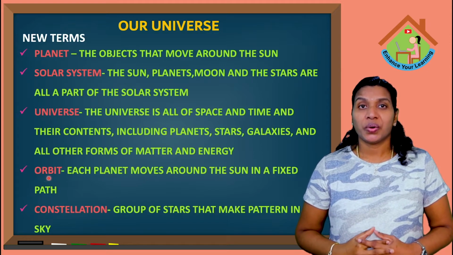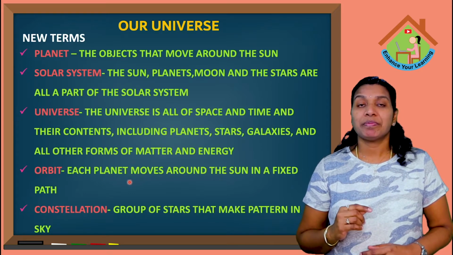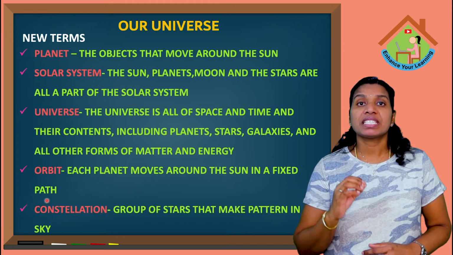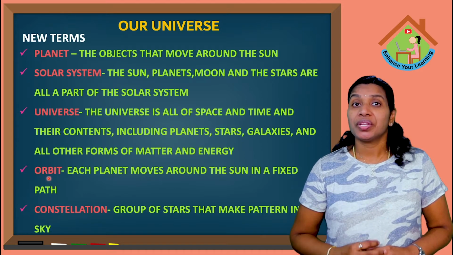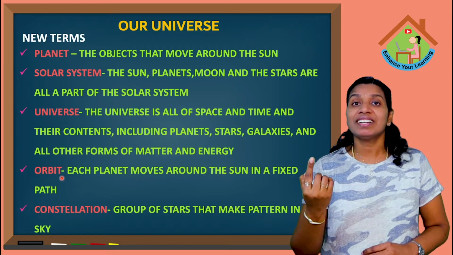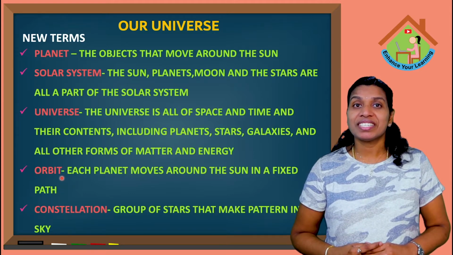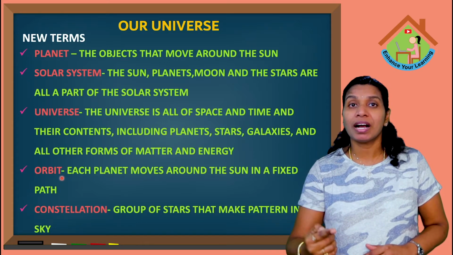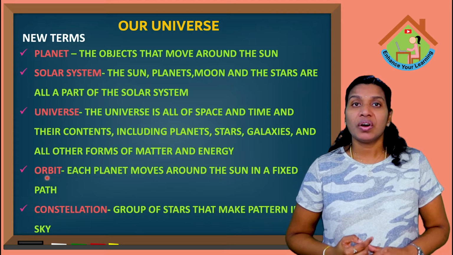Next one is orbit. What do you mean by orbit? Each planet moves around the sun in a fixed path. This path is called orbit. So, we know already our Earth moves around the sun and it takes 365 days and 6 hours to move around the sun. So, the path the Earth moves around the sun is called orbit.